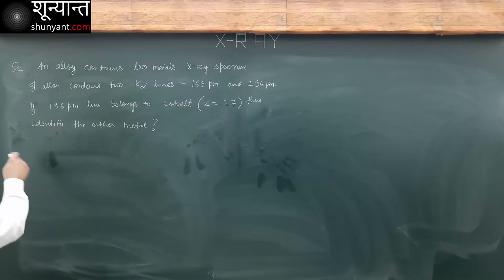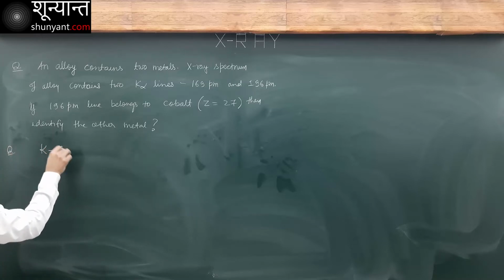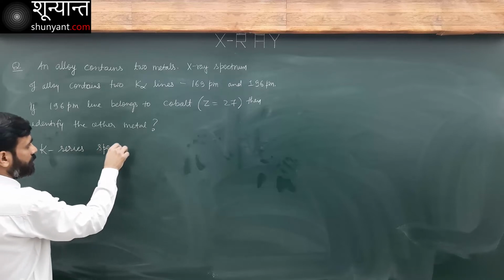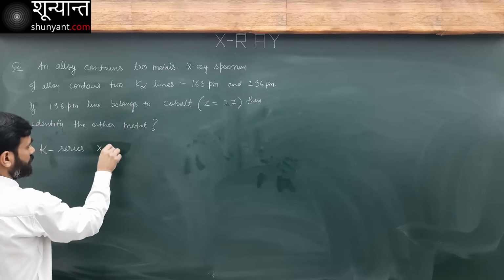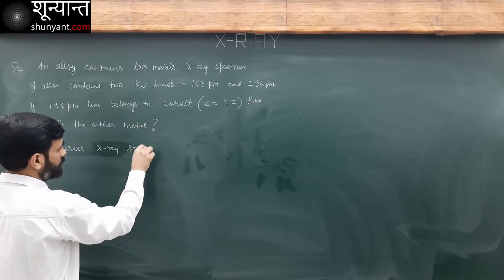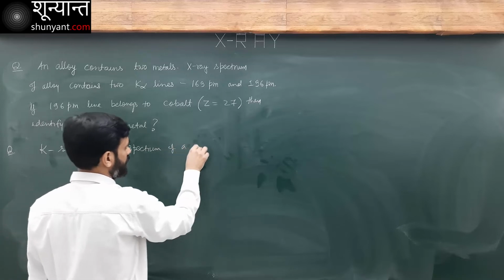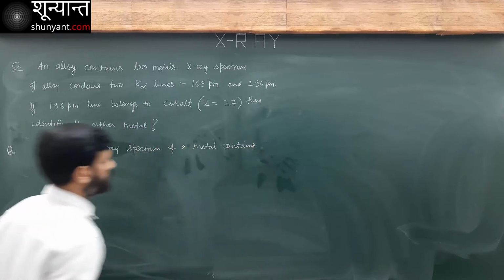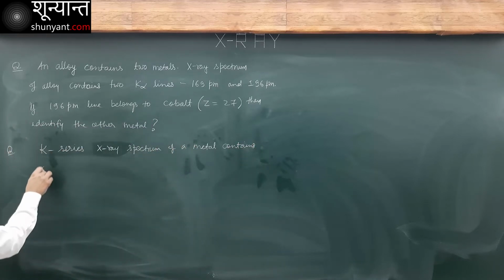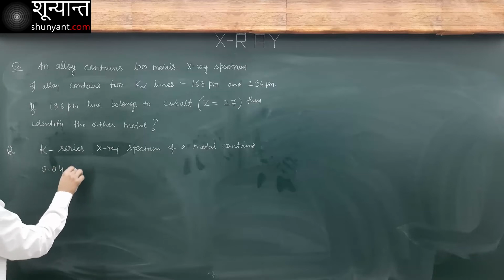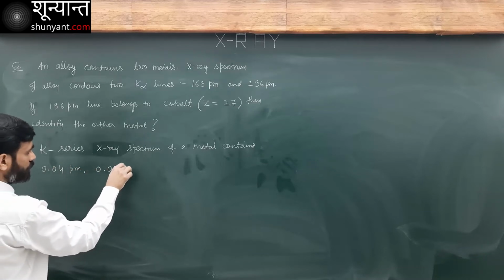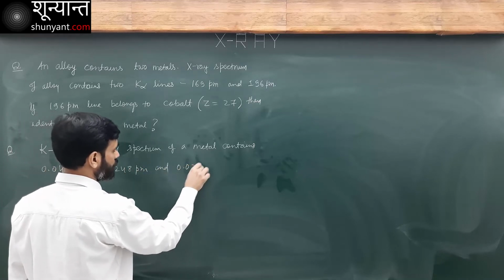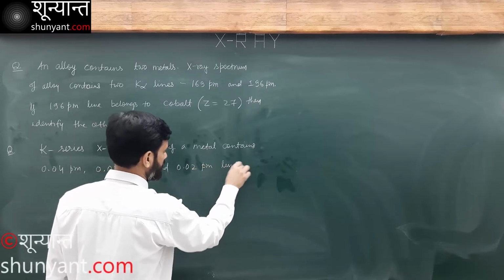Okay. Second, K series spectrum. The K series X-ray spectrum of a metal contains 0.04 picometer, 0.0248 picometer, and 0.02 picometer lines. Okay.